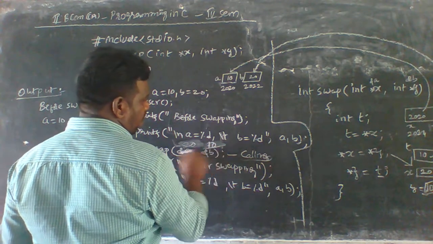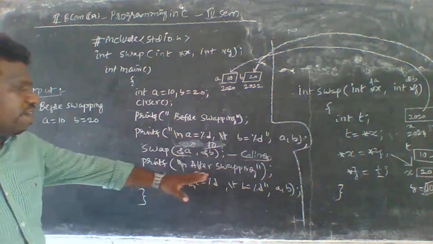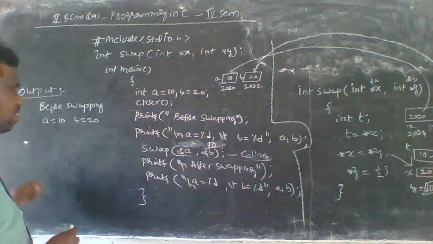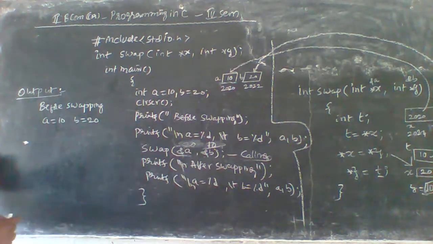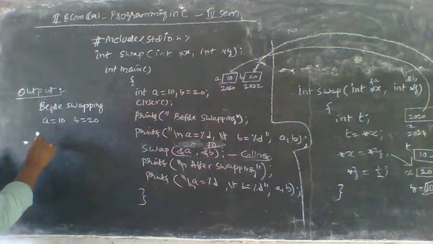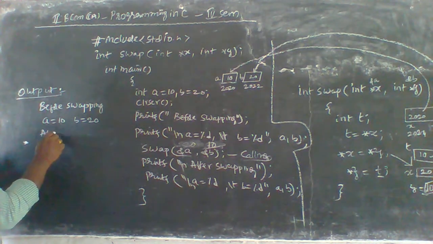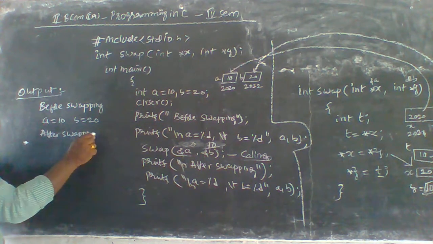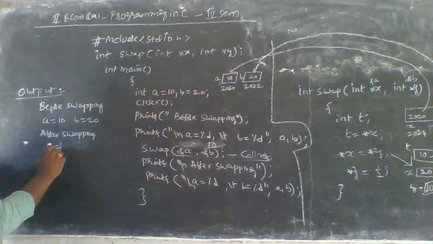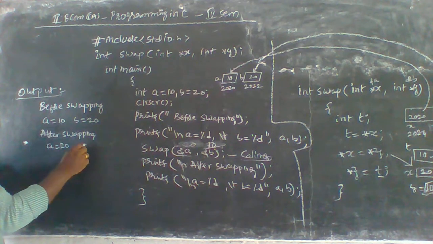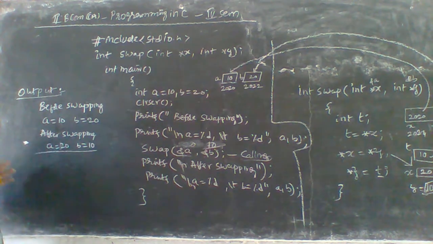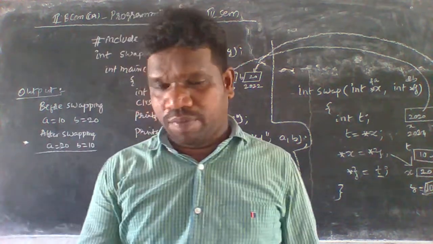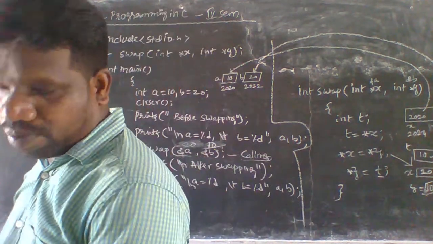Later we can print the values after swapping: a is equal to 20 and b is equal to 10 here. After swapping, a is equal to 20, b is equal to 10 here. This is the output of the program here, and you have to copy that program.